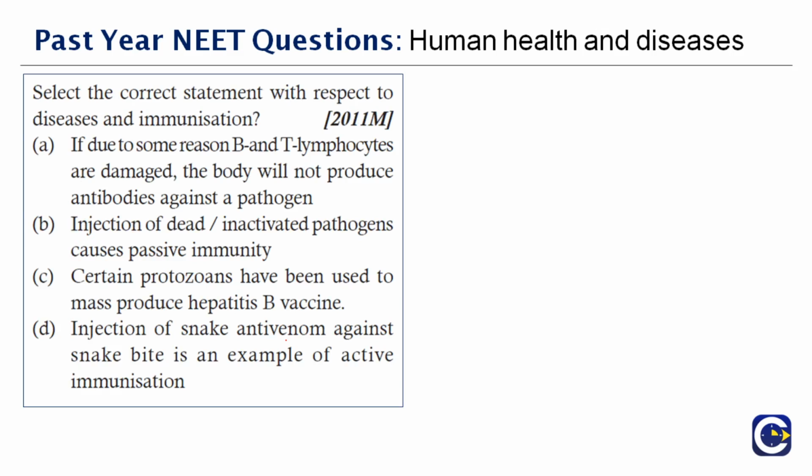Next question. Select the correct statement with respect to disease and immunization. This question was asked in the year 2011. So we have to analyze the statements here. If due to some reason B and T lymphocytes are damaged, the body will not produce antibodies against the pathogen. Injection of dead or inactivated pathogens causes passive immunity. Certain protozoans have been used to mass produce hepatitis B vaccine. Injection of snake antivenom against a snake bite is an example of active immunization. The first option is right.